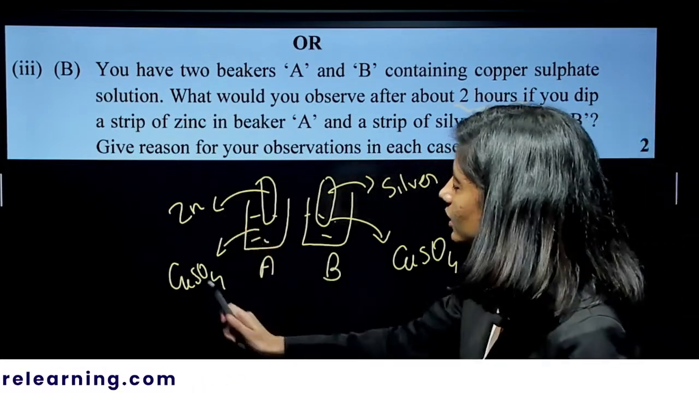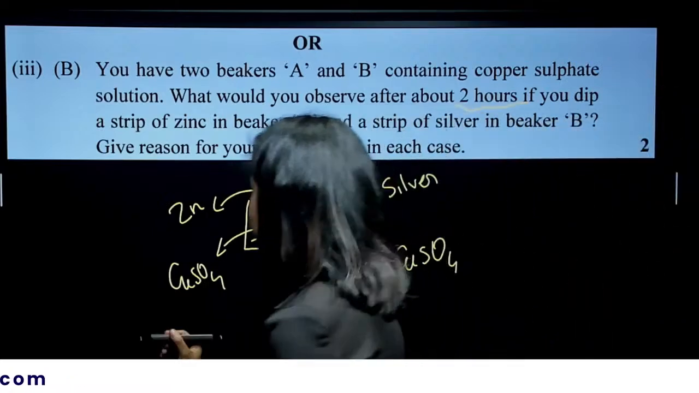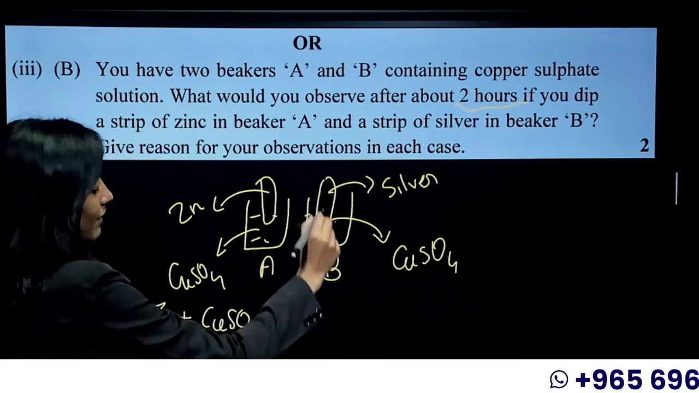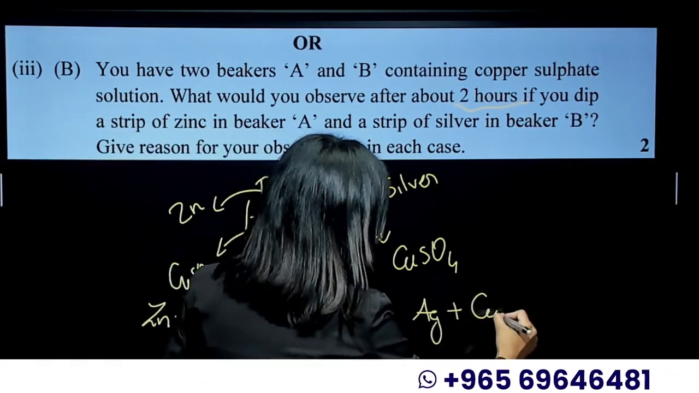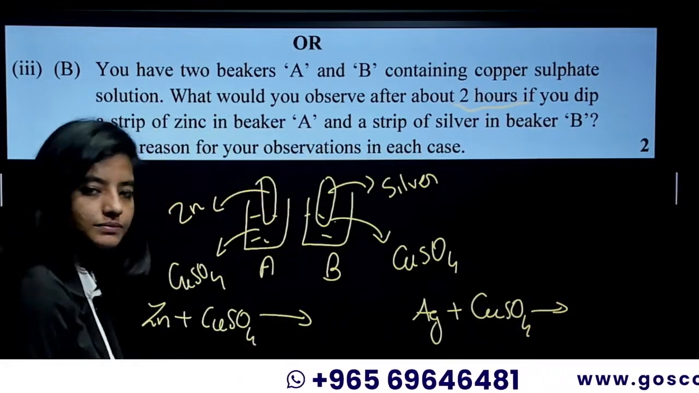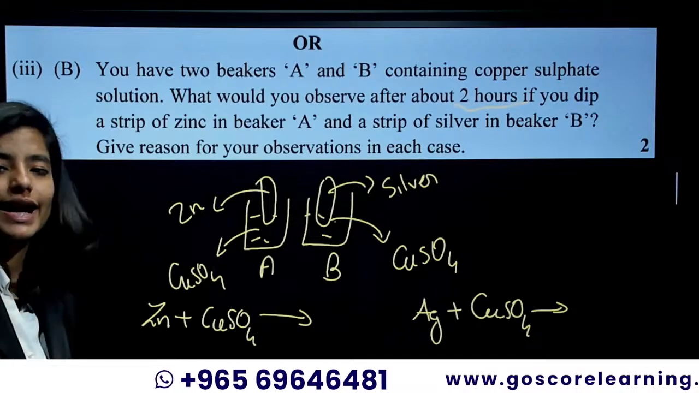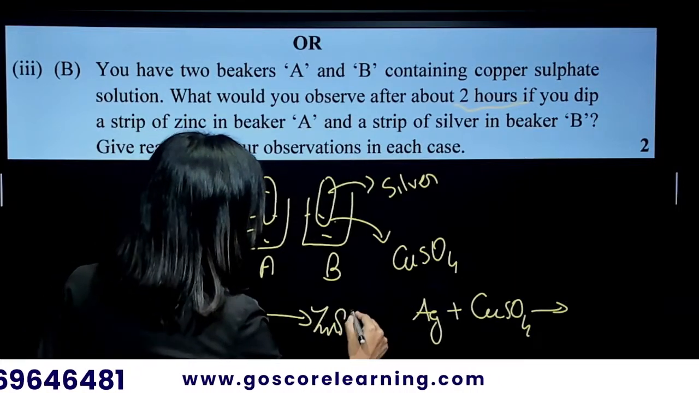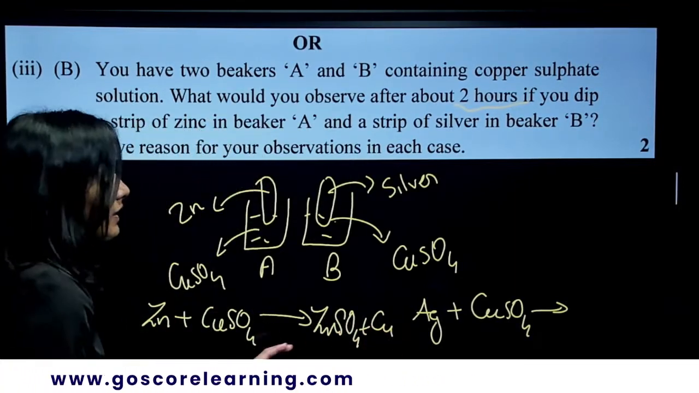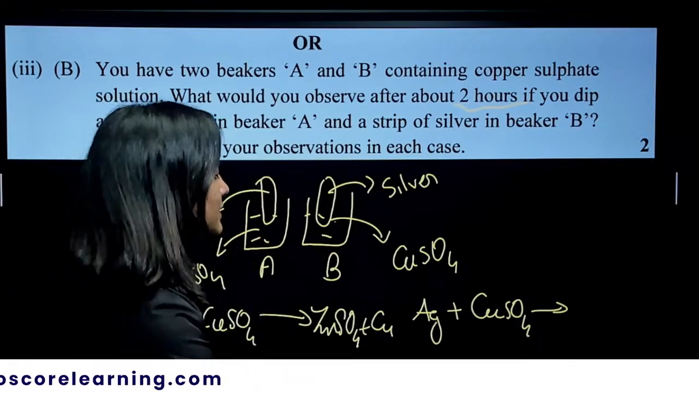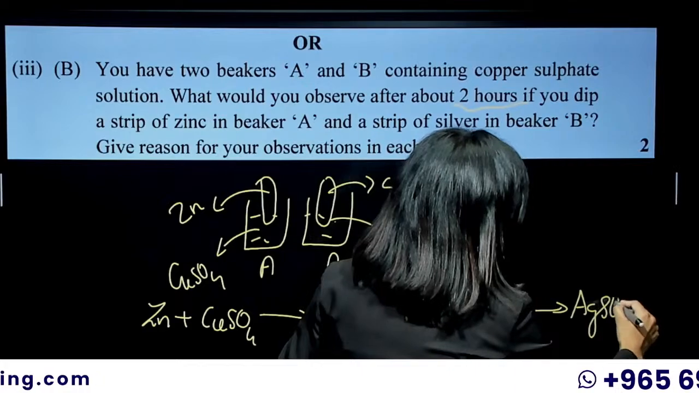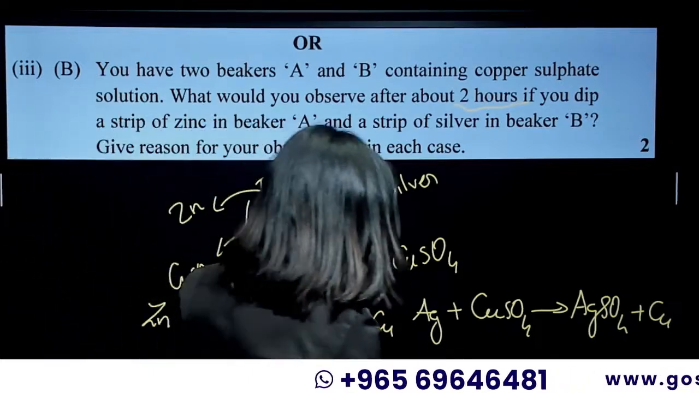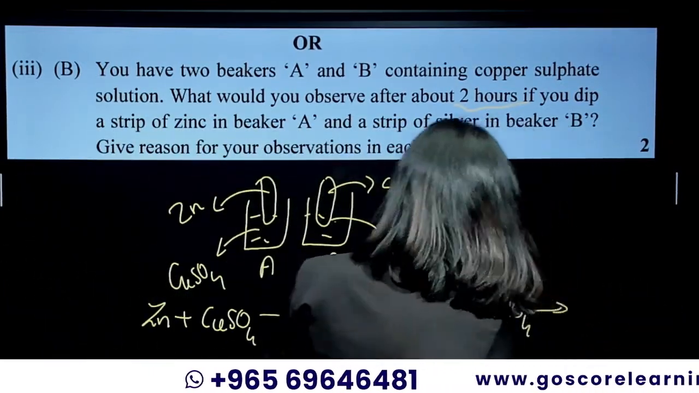So it is zinc and copper sulfate, and silver and copper sulfate. We'll write the reactions. What happens now? Zinc is more reactive than copper, we know that, so a displacement reaction will take place. That gives zinc sulfate and copper. Now Ag and copper sulfate: silver sulfate and copper will precipitate out. Sorry, no reaction takes place there.